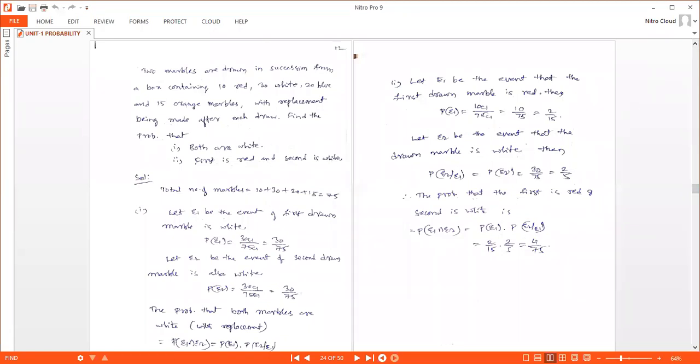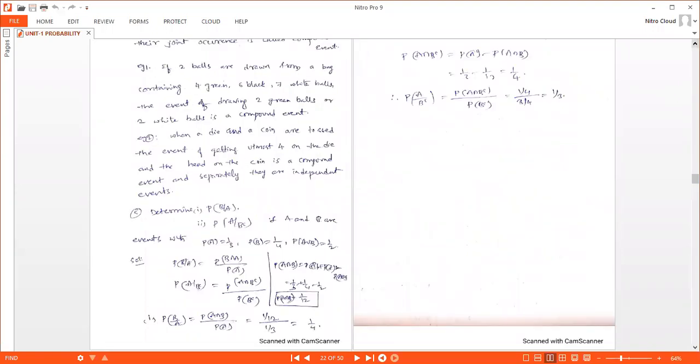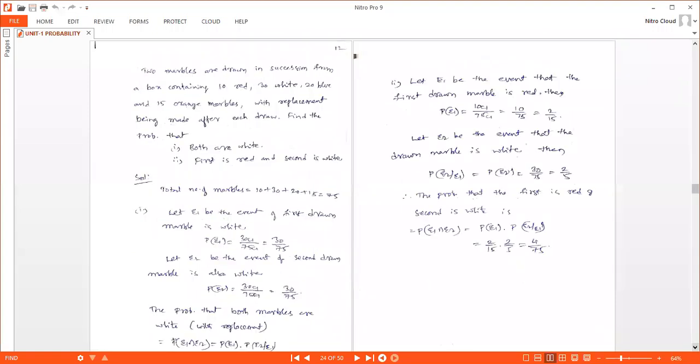This problem takes much time. So we have less time. We'll solve, we have two parts here.